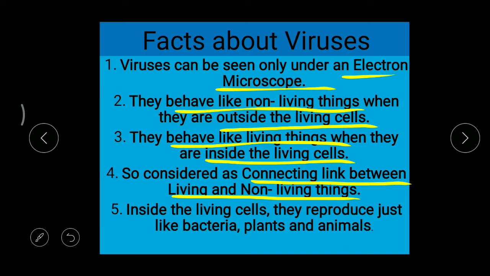And even inside these living cells, they're able to reproduce, just like all the remaining microorganisms, plants, and animals. That means just like living organisms, they're able to reproduce when they are present inside the living cells, but not outside the living cell. Clear? So these are the facts about viruses. Can be seen with the electron microscope. Inside the living cells, they act as living things, and outside as non-living things. And so we consider them as a connecting link between living and non-living.